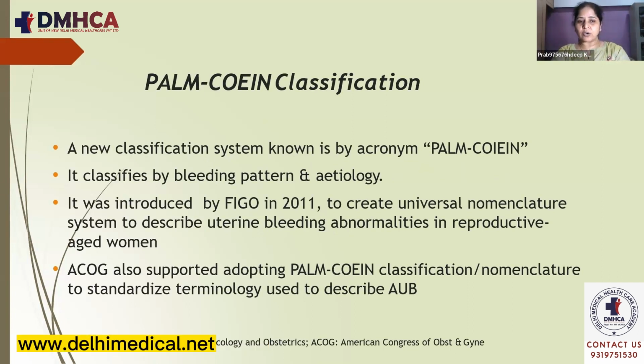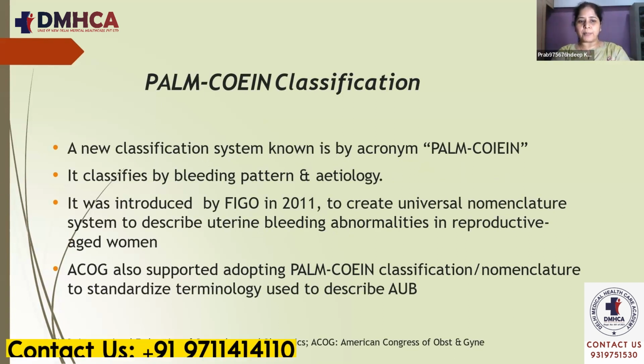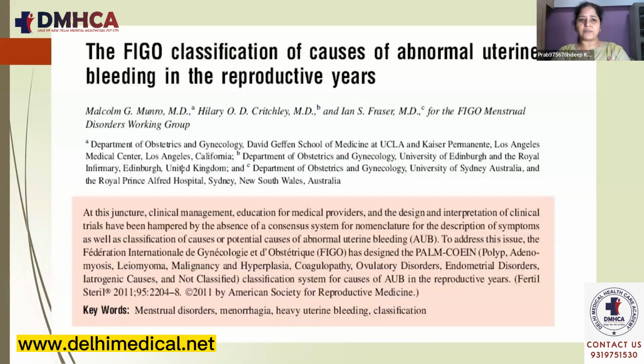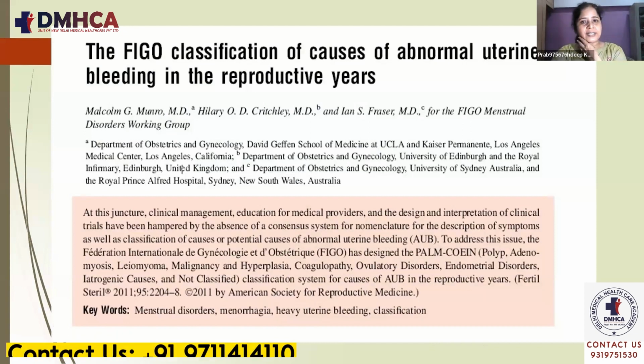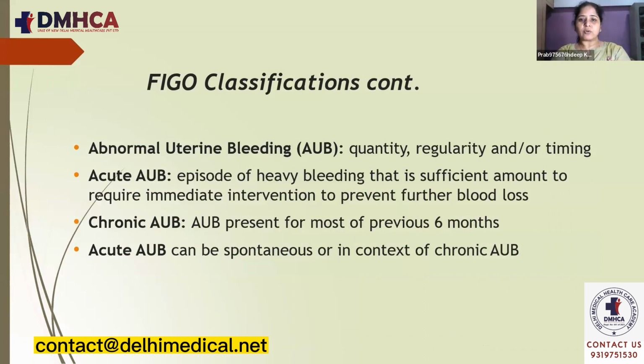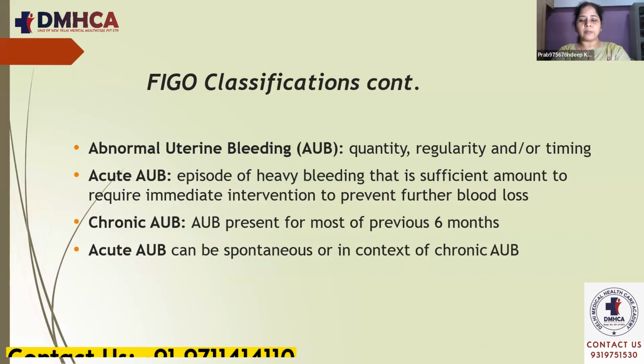ACOG also supported adopting the PALM-COEIN nomenclature to standardize the terminology used to describe abnormal uterine bleeding. This is one of the publications that discussed the FIGO classification of the causes of abnormal uterine bleeding. Abnormal uterine bleeding could be in terms of quantity, regularity, or time.